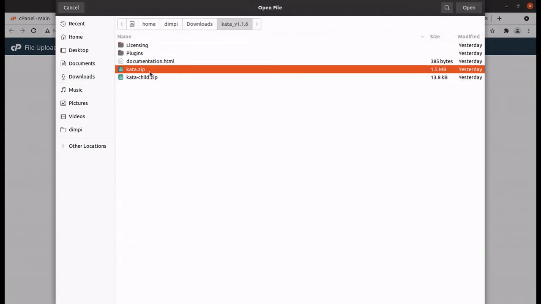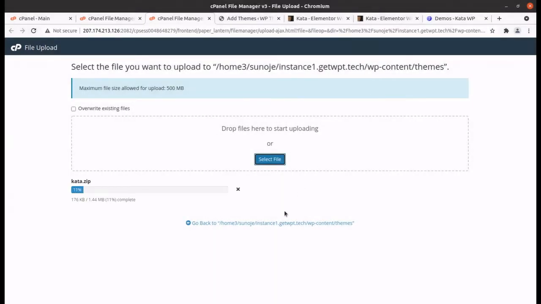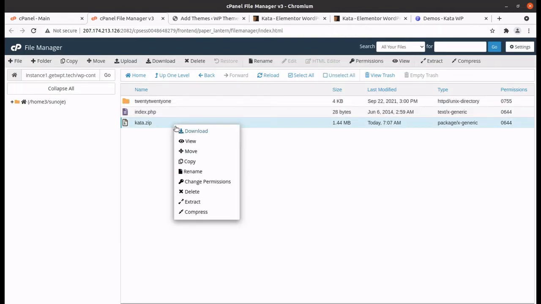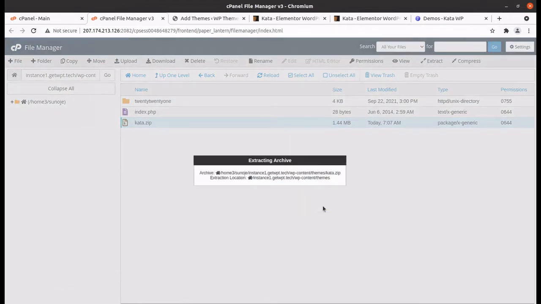So I am doing the same. I actually wish to show you the theme file size, and the theme is really well optimized. It is just 1.44 MB in size. It is a really amazing optimized and lightweight theme, you can say, and it is going to work very fast on your website as well. Once the progress bar turns green with 100%, we can go back and extract the uploaded file,